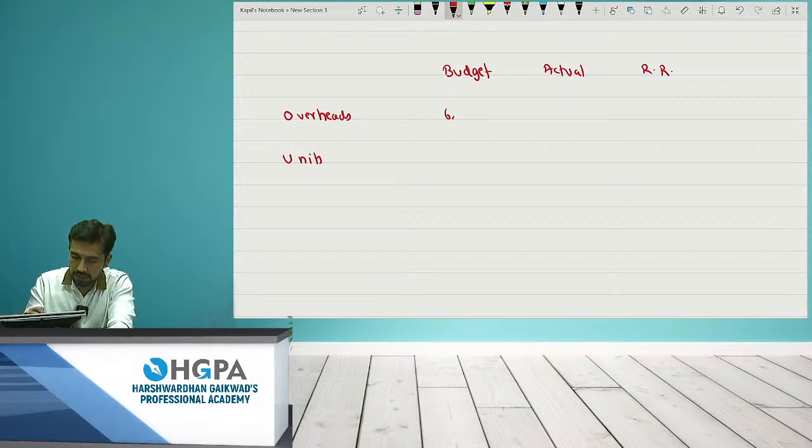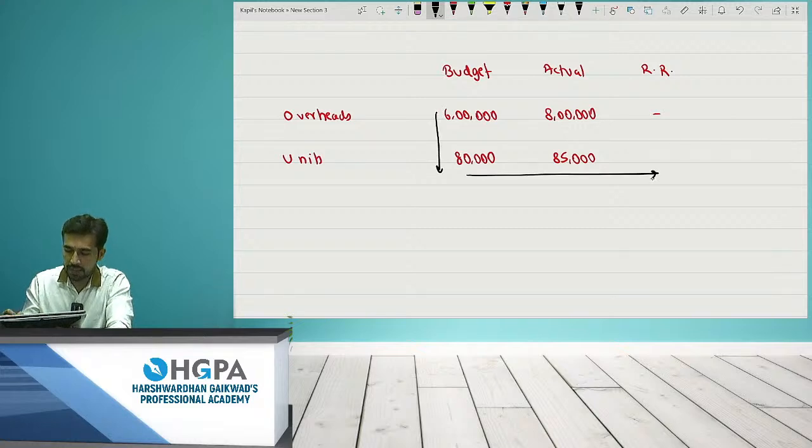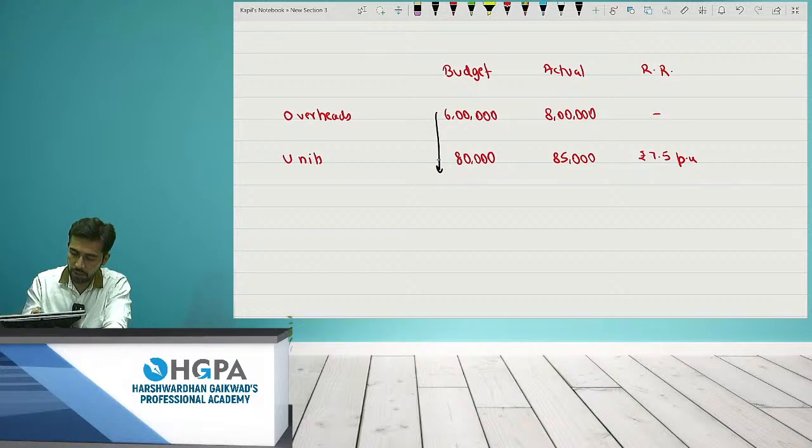Let's say the overhead is 6 lakh, but you actually spent 8 lakh. I asked you to spend 6 lakh, but you actually spent 8 lakh, right? Units were, let's say, 80,000, and actual units were 85,000. Okay. So first of all, I'll calculate the budgeted recovery rate. It is 6 lakh divided by 80,000. It will give me 7.5 per unit.